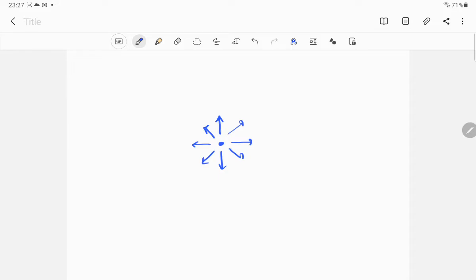Wavefront means the locus of the points in the medium having the same phase due to the wave. These are the points where the particular wave has the same phase, at any instant of time. So these are the points which are having the same condition because of the wave.